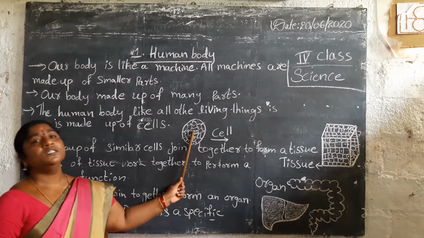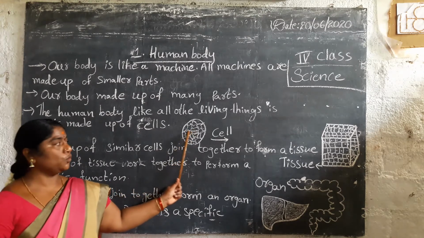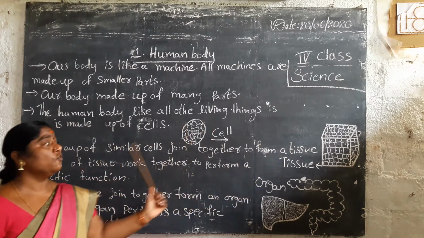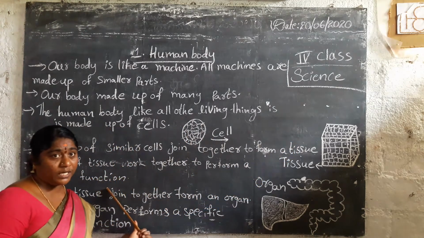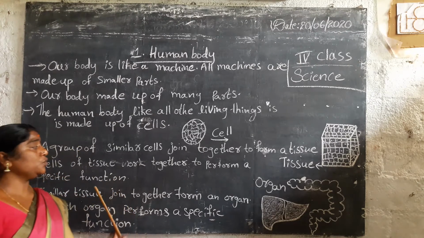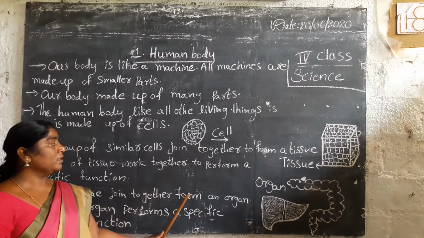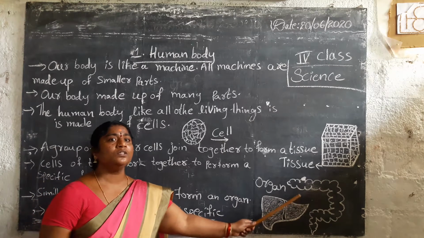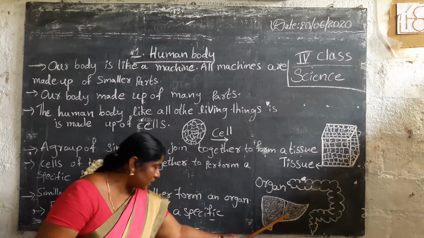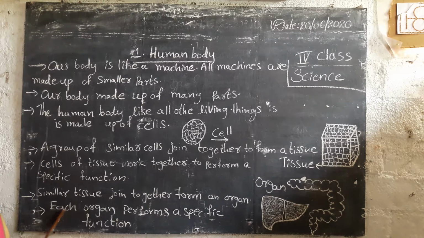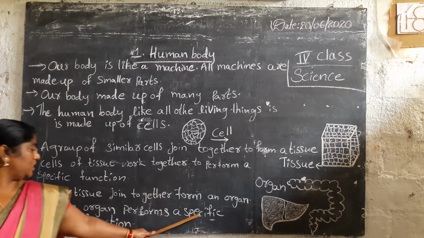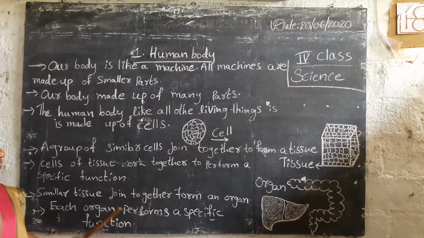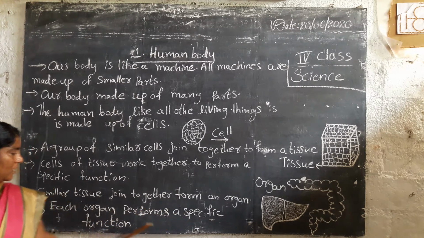Cells, a similar group of cells, form a tissue. Tissues and cells perform a specific function, and those put together form an organ, and the organ will do its specific function. Each organ performs a specific function.